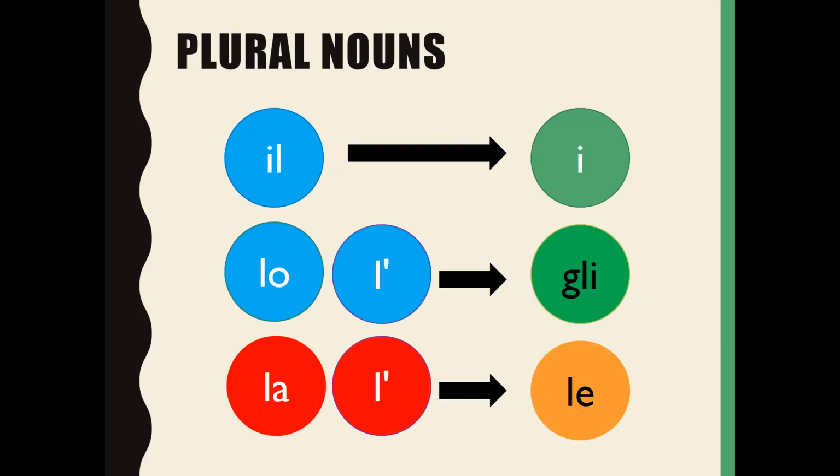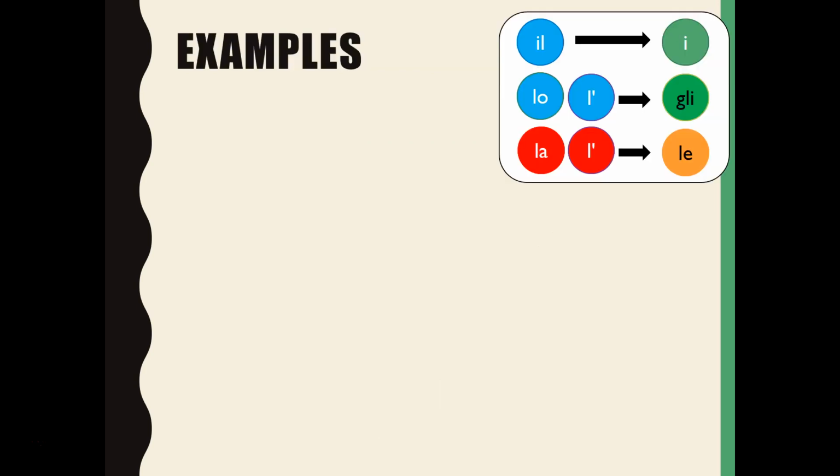Definite articles in the plural do change, but it's a simple rule to follow. If you start off with the masculine nouns, shown here in blue, we have il, which we said was for most masculine nouns. That simply changes to i. Lo and l', when they're masculine, change to gli, and la or l', for all feminine nouns, change to le. Let's have a look at some examples to make this clearer.